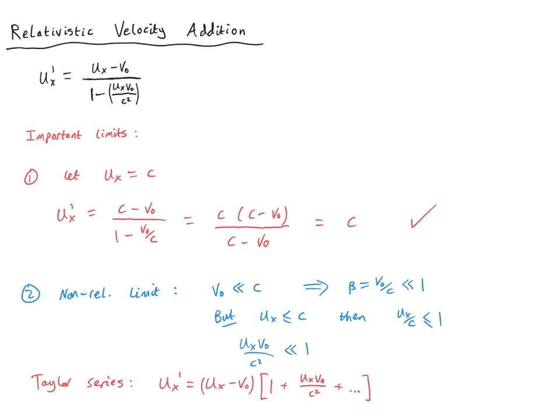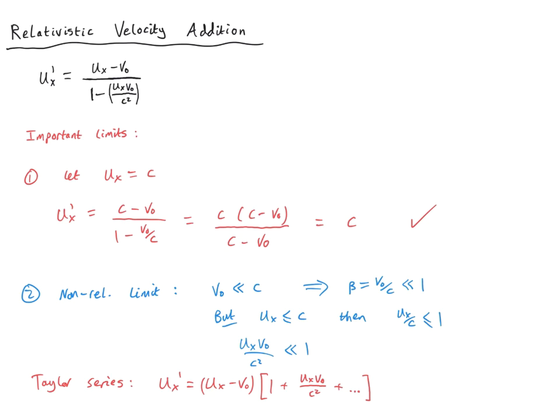Okay, so normally what you might expect here is that we can just cross out this small term here, and then we'd be left with 1 times this prefactor, and that would of course be the Galilean transformation of the velocities. But this is actually not quite correct. As we just saw, the limit where ux tends to c is actually not described by the Galilean transformation.